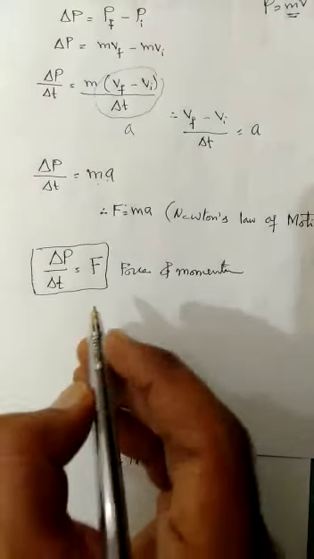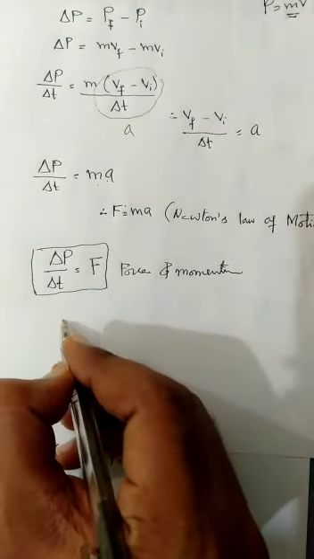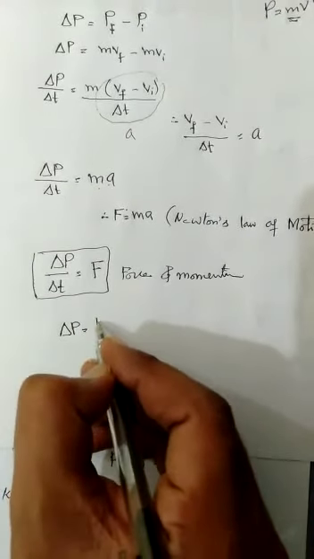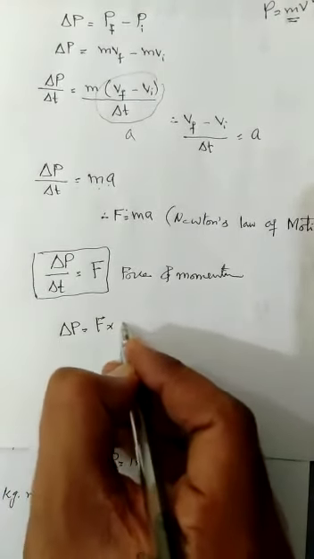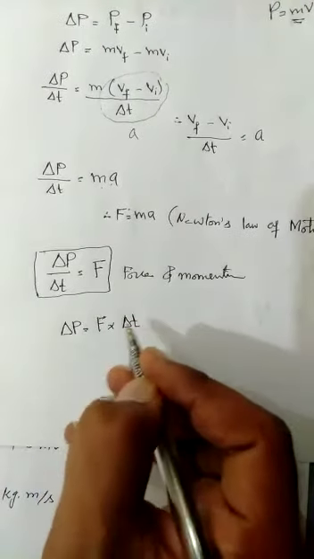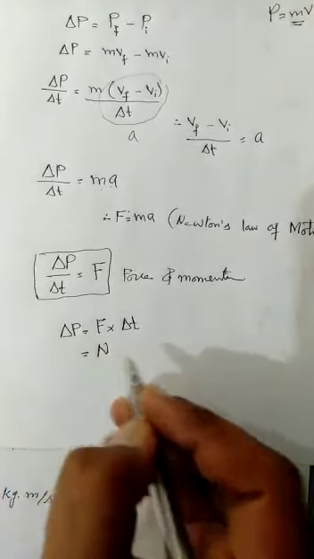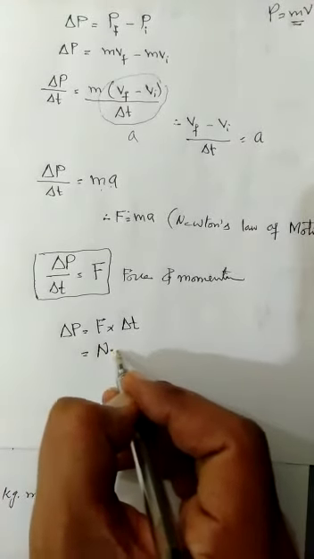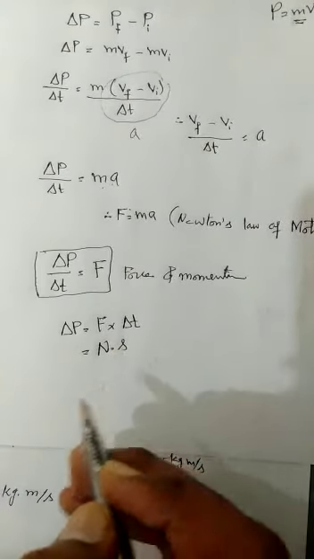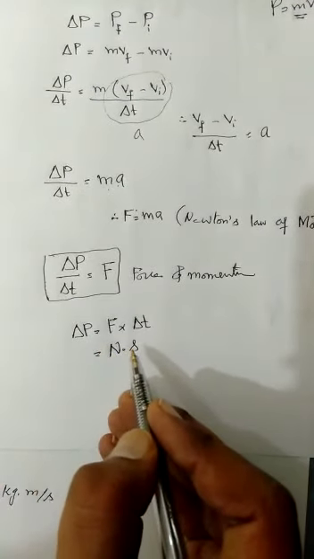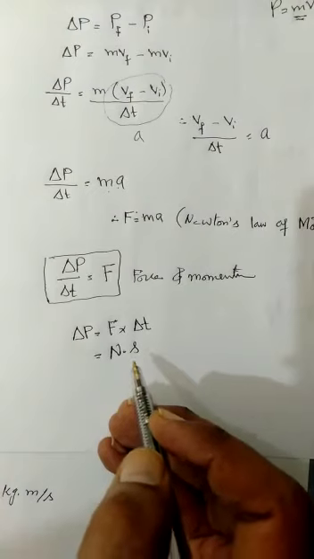From this equation, we can write delta p = F multiplied by delta t. The unit of force is Newton and the unit of time is second. So another unit of momentum is Newton second. Thank you very much.